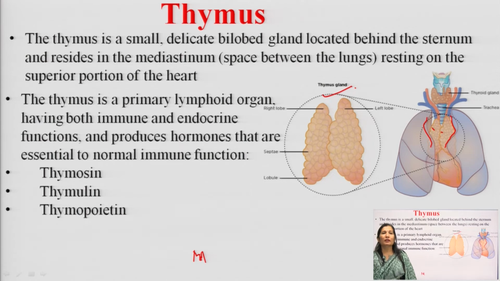So, thymus is mainly a lymphoid organ, but it has both immune as well as endocrine function. It produces hormones that are essential to normal immune function. The hormones are thymosin, thymulin, thymopoietin. So, remember this, that it is primarily a lymphoid organ, but it has both immune as well as endocrine function.